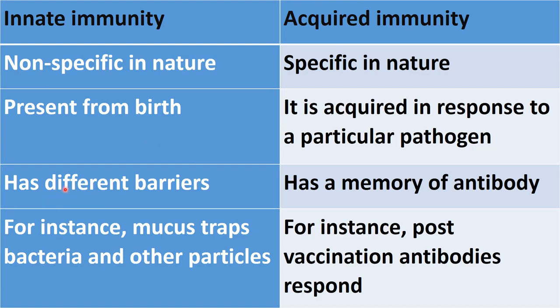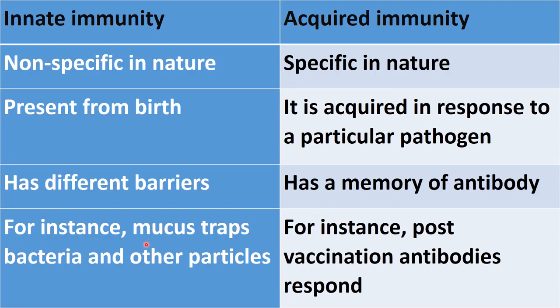Then innate immunity has different barriers, like a physical barrier, physiological barrier, cytokine barrier or cellular barrier, right? While acquired immunity has a memory of antibody, right? So innate immunity works by the presence of different barriers, while acquired immunity has the power of memory cells.